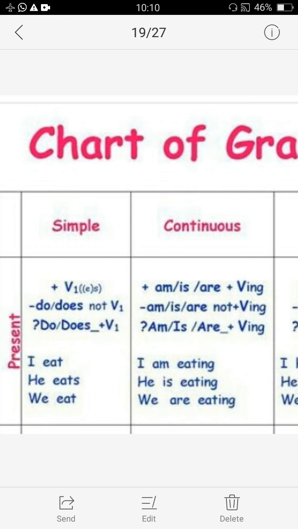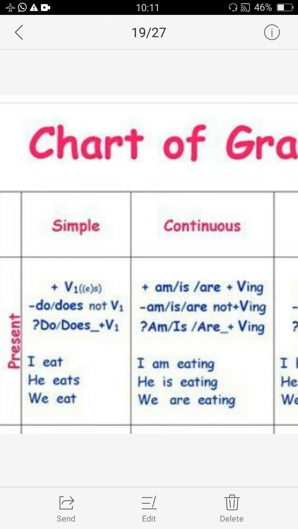The structure of the sentence is subject plus helping verb is, am, are. We have these three helping verbs in this tense. Then the verb with the ing form. Am is always used with I. Is for a singular subject and are for plural subjects. So I am eating, he is eating, or we are eating, right?